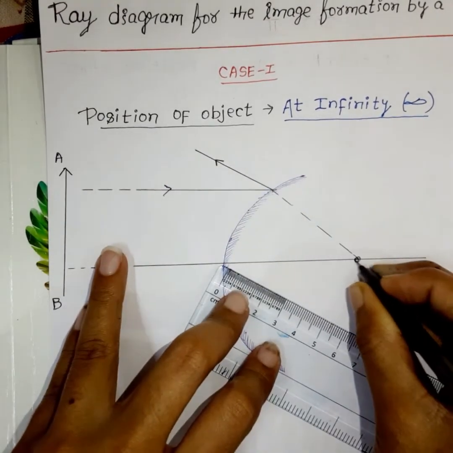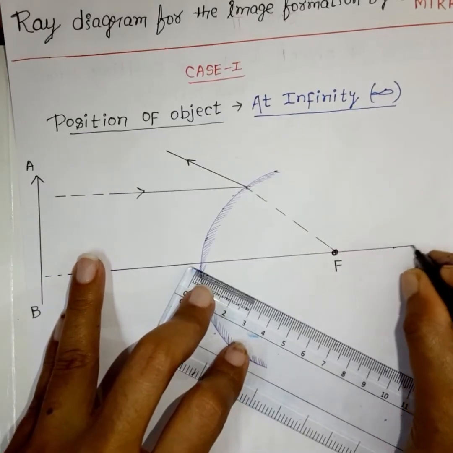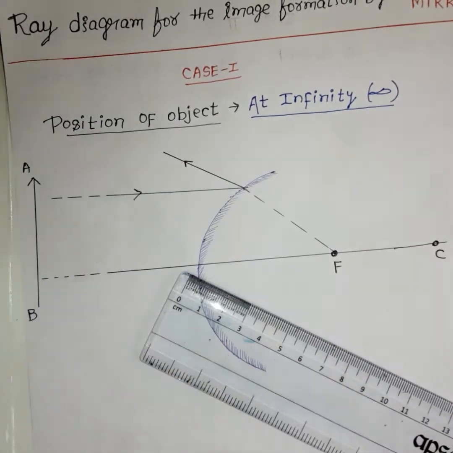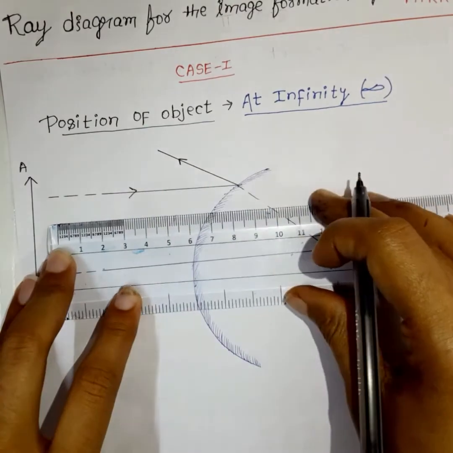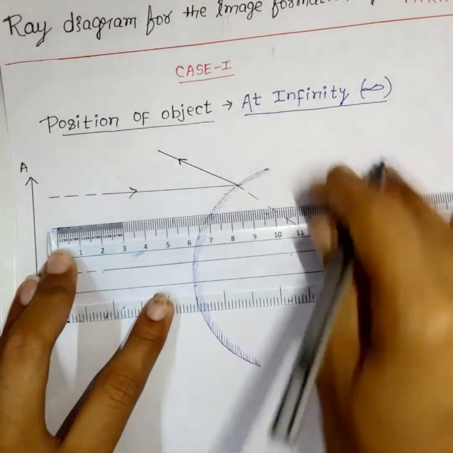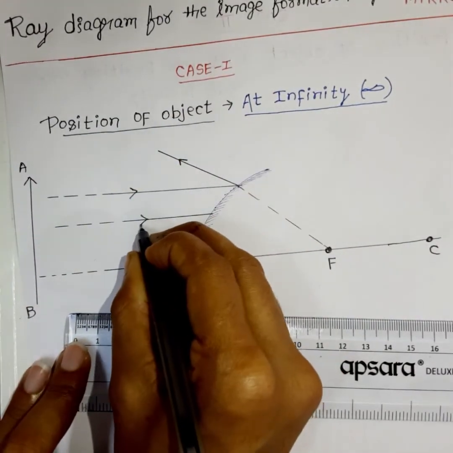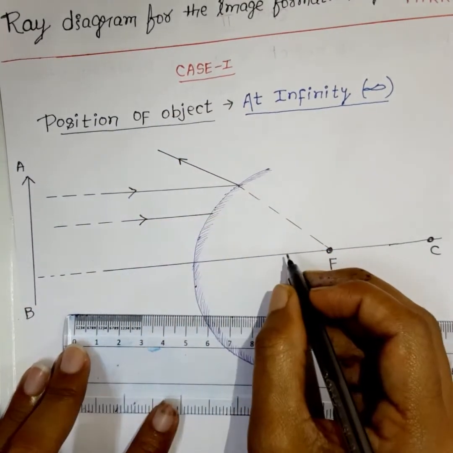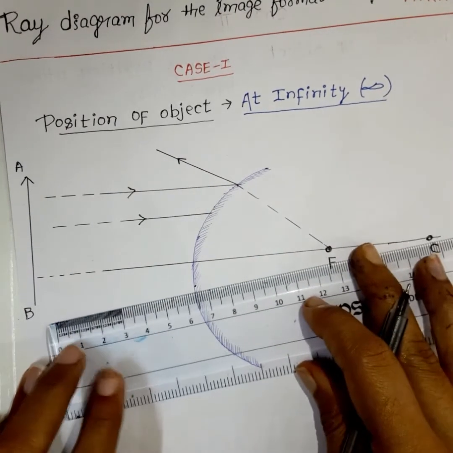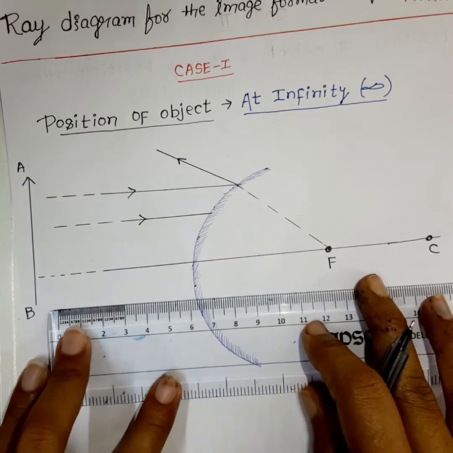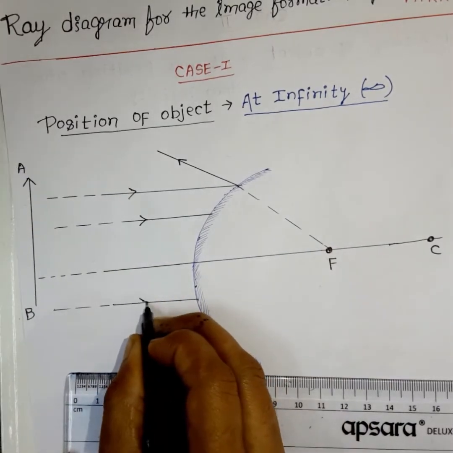So this will come on this F. In some position C is there. Okay. So again the parallel line will come. जो भी पैरेलल लाइन से जाते हैं वो फोकस से ही पास होते हैं. So this is one incident ray.